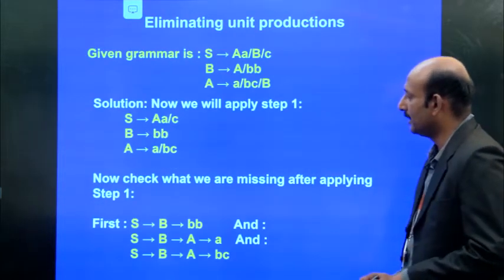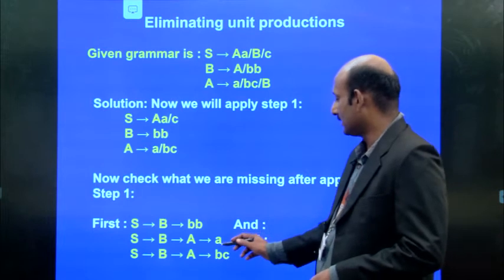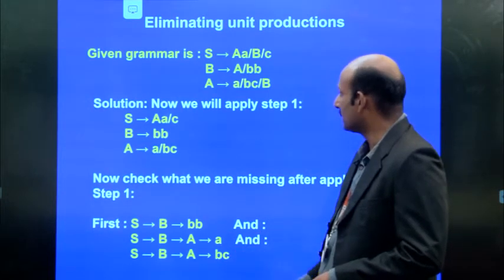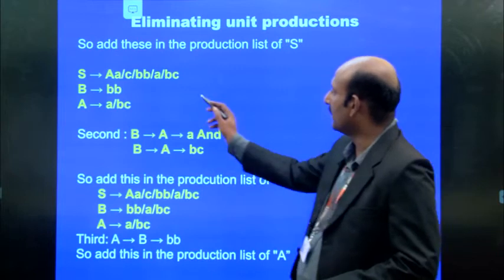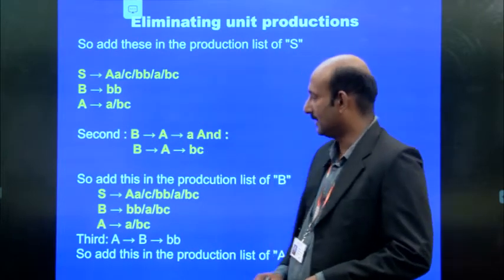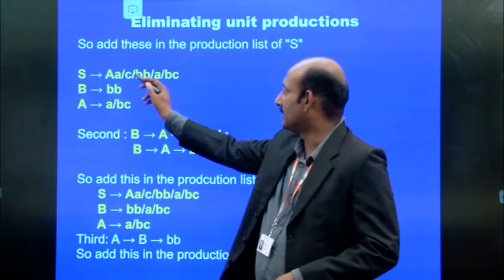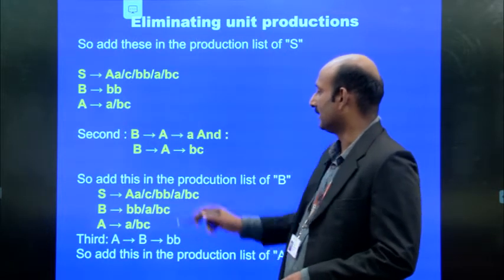S contains BB, and S contains small a, and S contains BC. So, those things we have written here. S implies A or C, BB, a or BC.